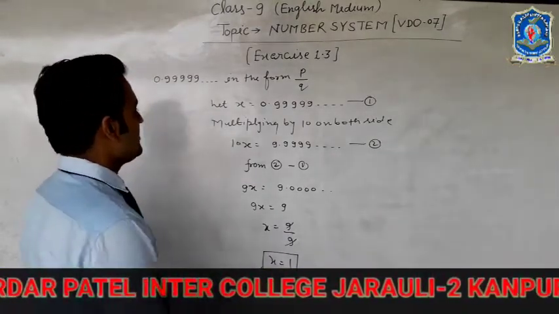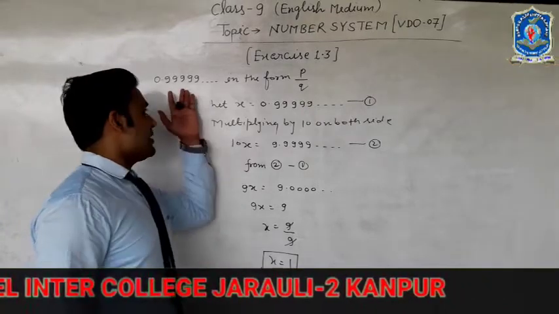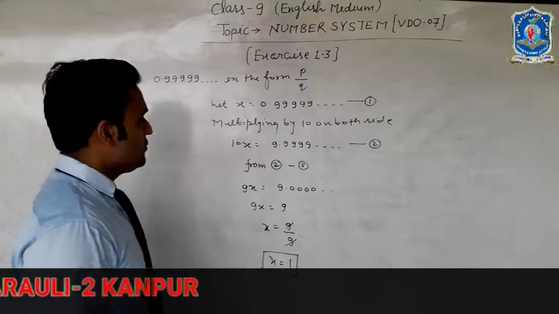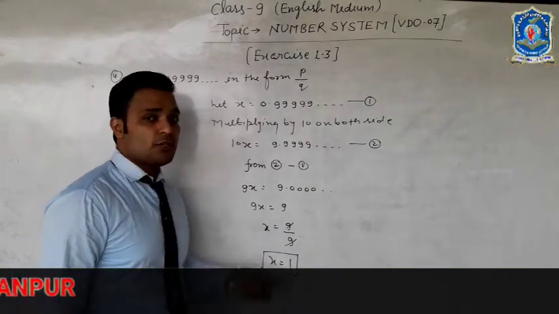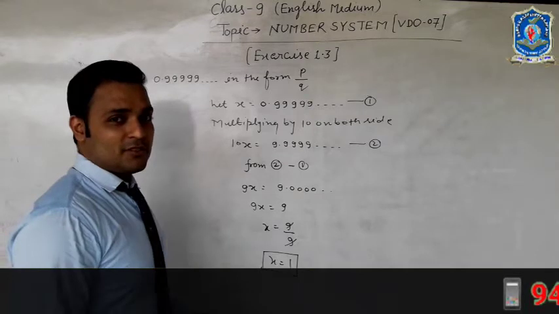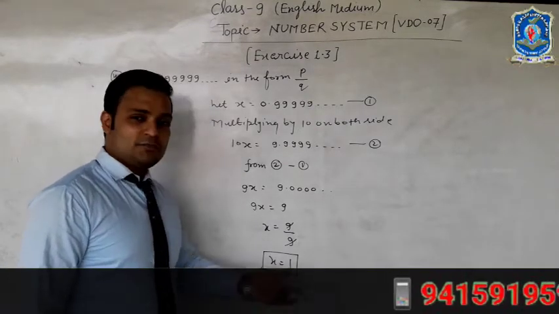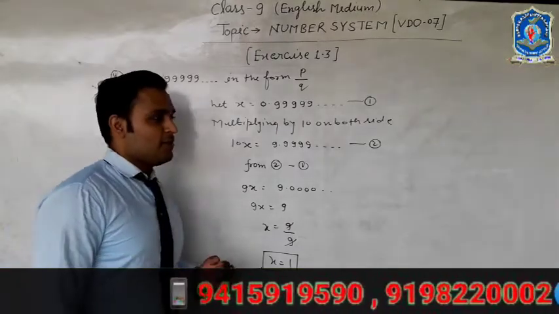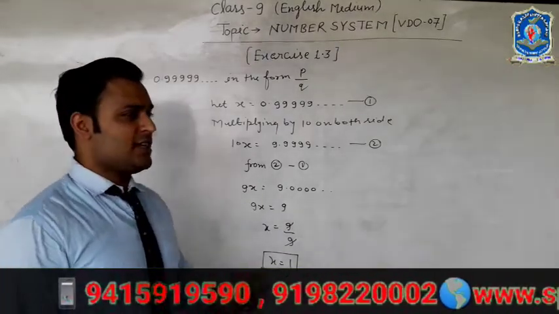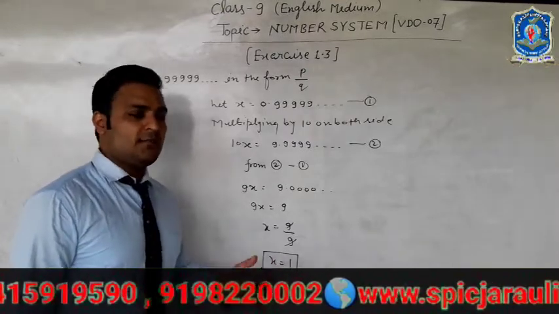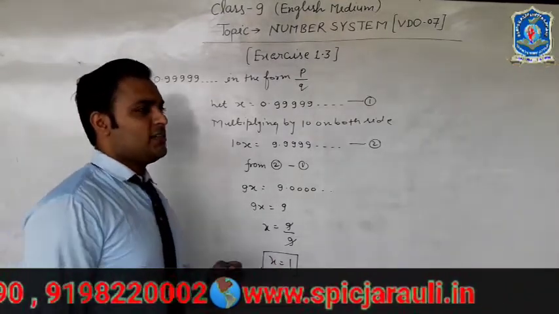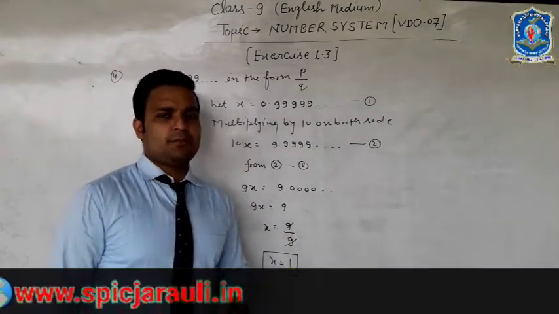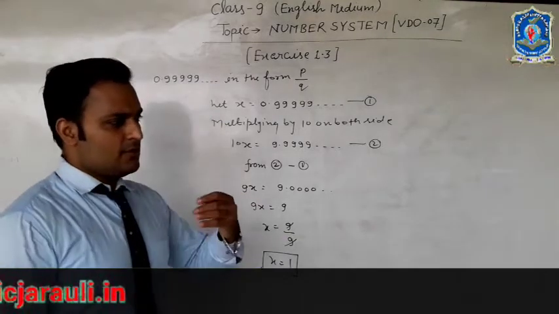This is the surprising answer. Because 0.999 changed into the form P upon Q, in rational numbers we find that x equals 1. How is this possible? 1 can be written as 1.000, and here is 0.999. If we discuss decimal place value, we know that if we want our answer to 1 decimal place, 2 decimal places, or 3 decimal places, the next digit is removed.